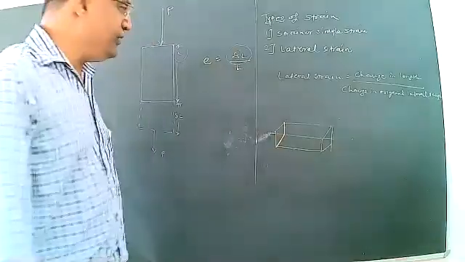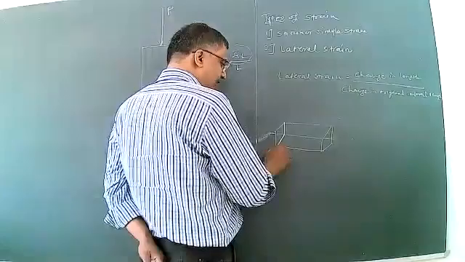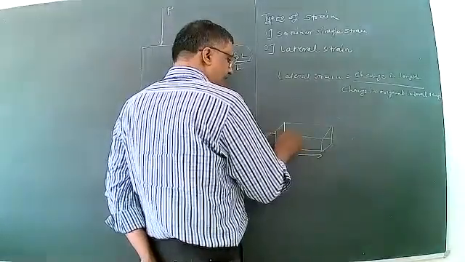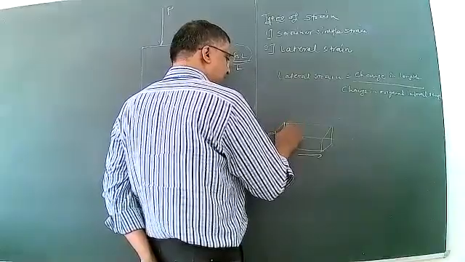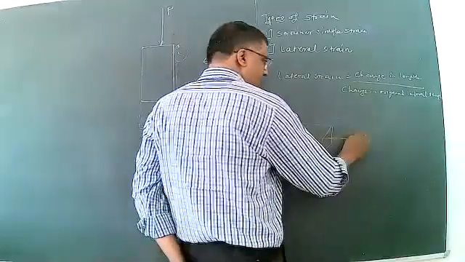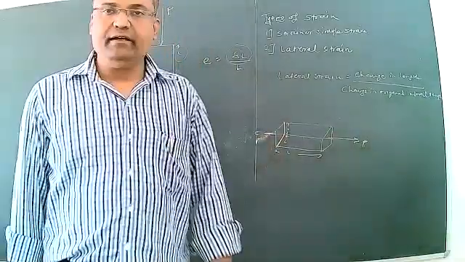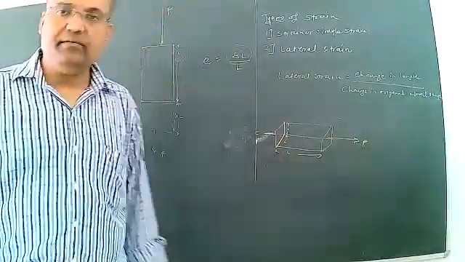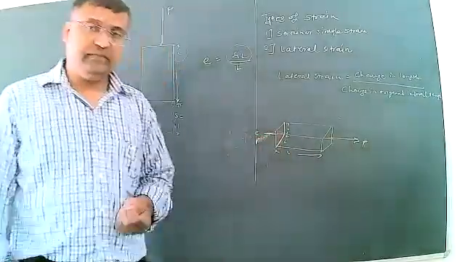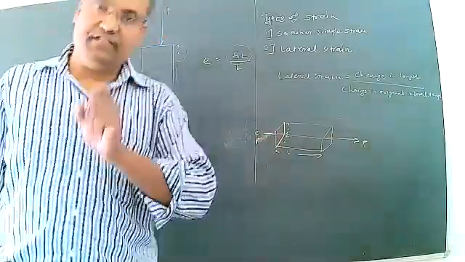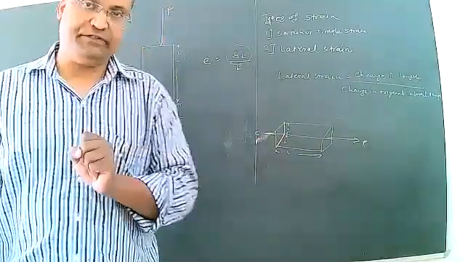Suppose this is a body, it is a cube, then this is length L, this is width B, this is thickness T. A tensile force is applied. What will happen? If the specimen is cubic, it has 3 dimensions: length, width and thickness.